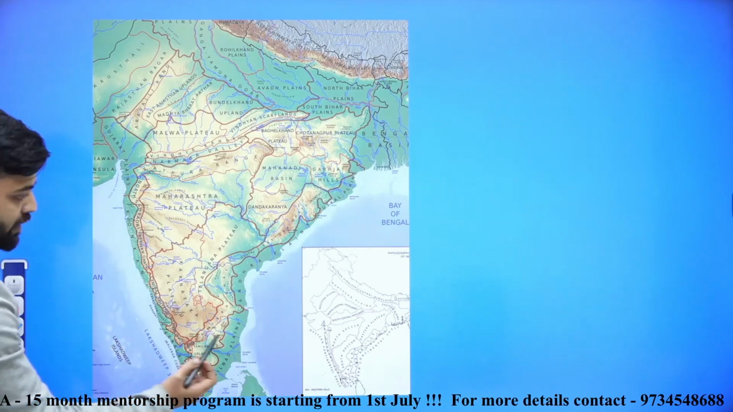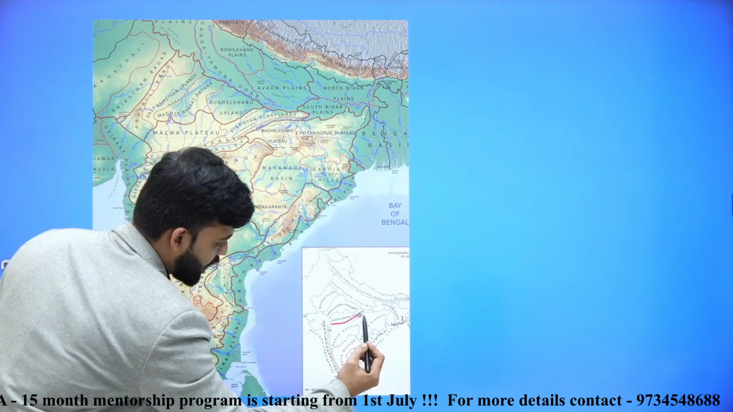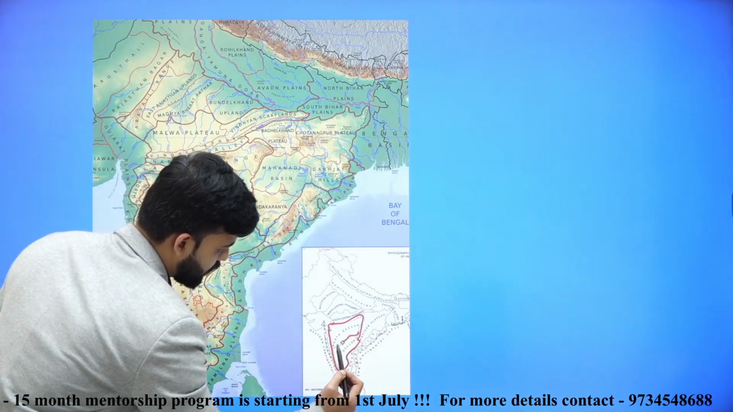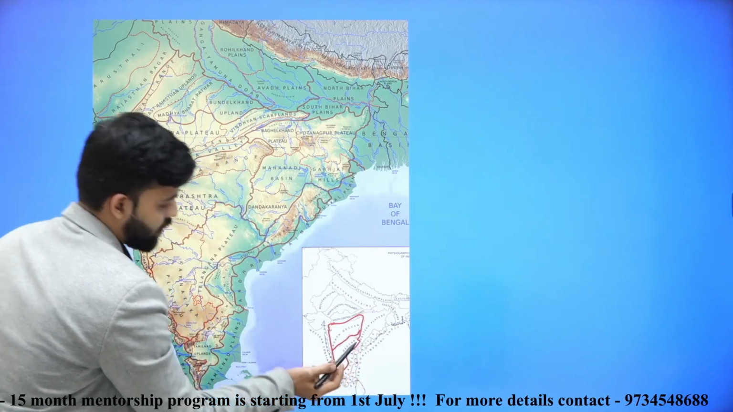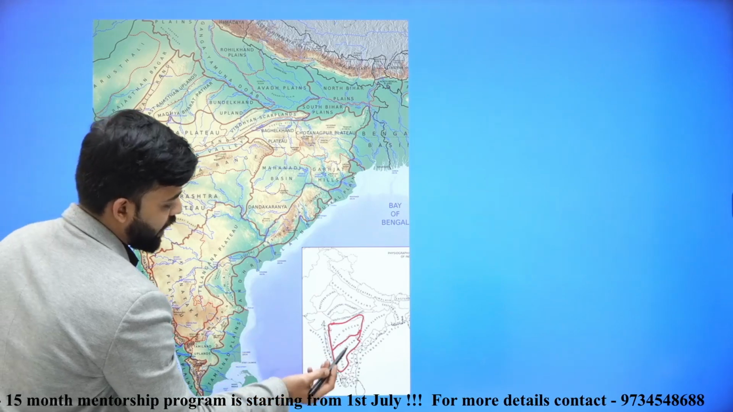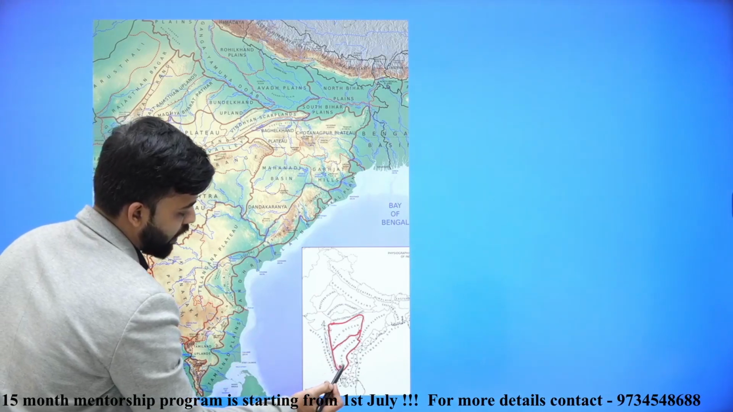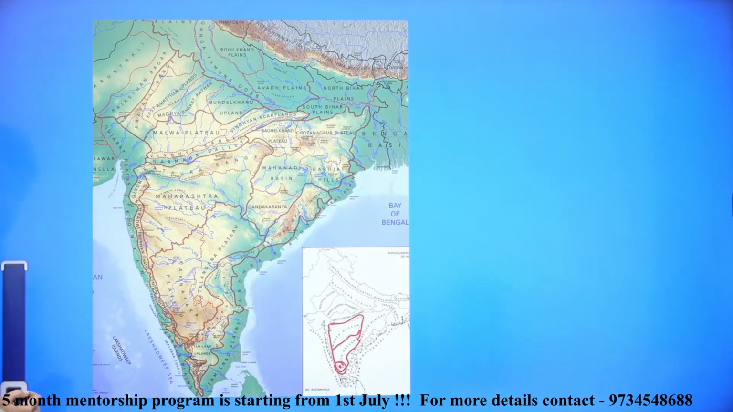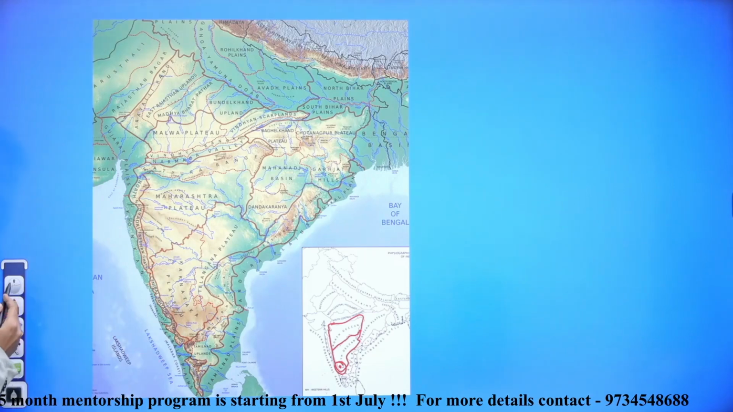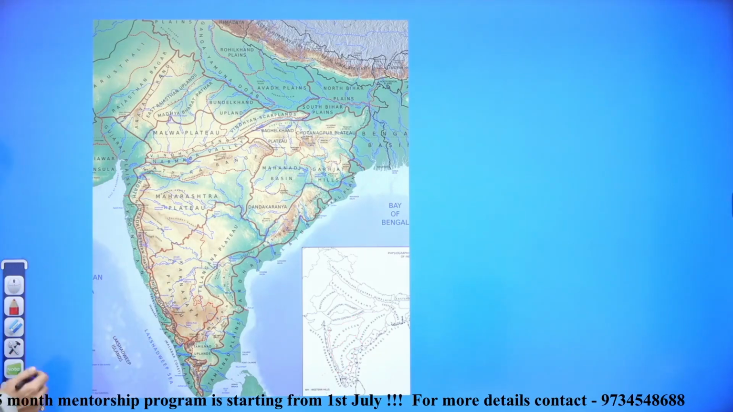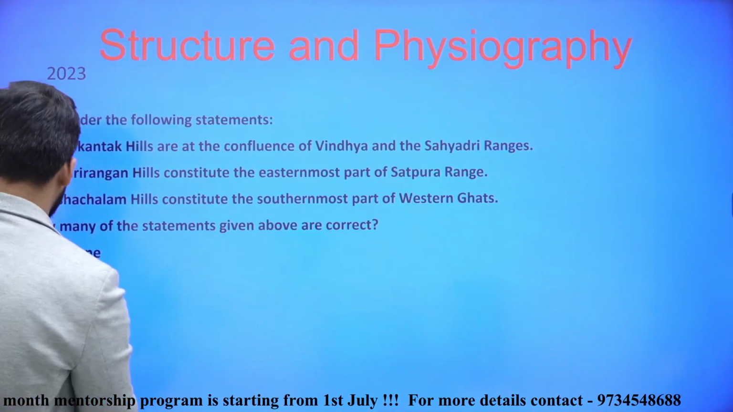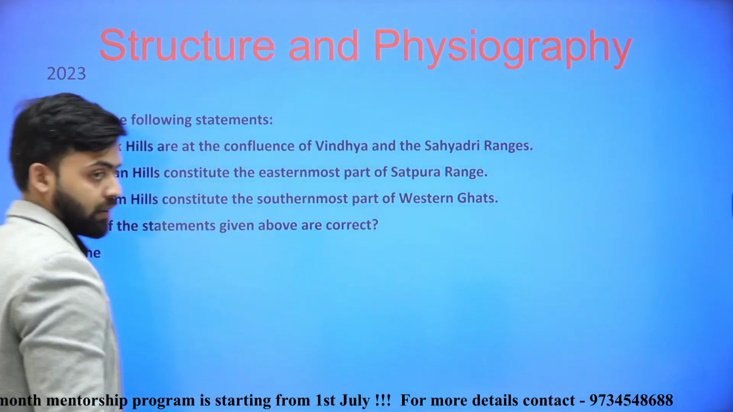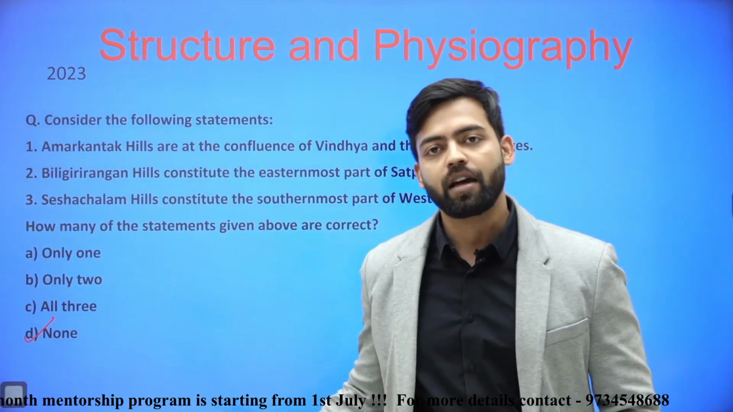Also, if you can see this map, this Deccan region is divided into North Deccan, that is basically the part of Maharashtra, and South Deccan, and the southernmost part of South Deccan is Biligiri Ranganatha temple or Biligiri Rangana Hills. So D is the correct answer, that is, none of these statements are correct.